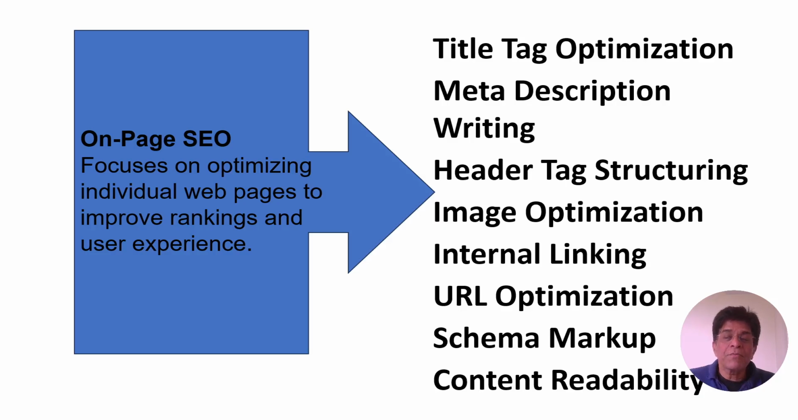Schema markup will tell how your website is structured, what kind of content you have arranged and how you have arranged it, what kind of technology is used, and content readability. All these things are important for on-page.